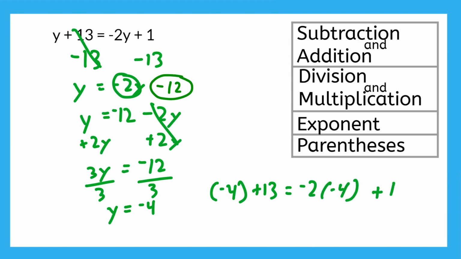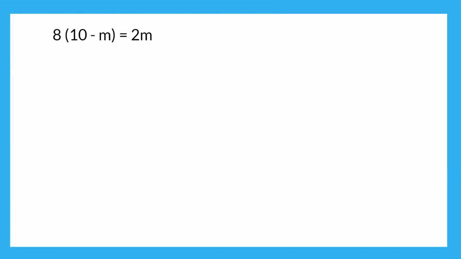On the left, negative 4 plus 13 is 9. And on the right, negative 2 times negative 4 is 8, plus 1 is 9. Both sides came out the same, so negative 4 was correct. Next example, coming up. First, we need to simplify.